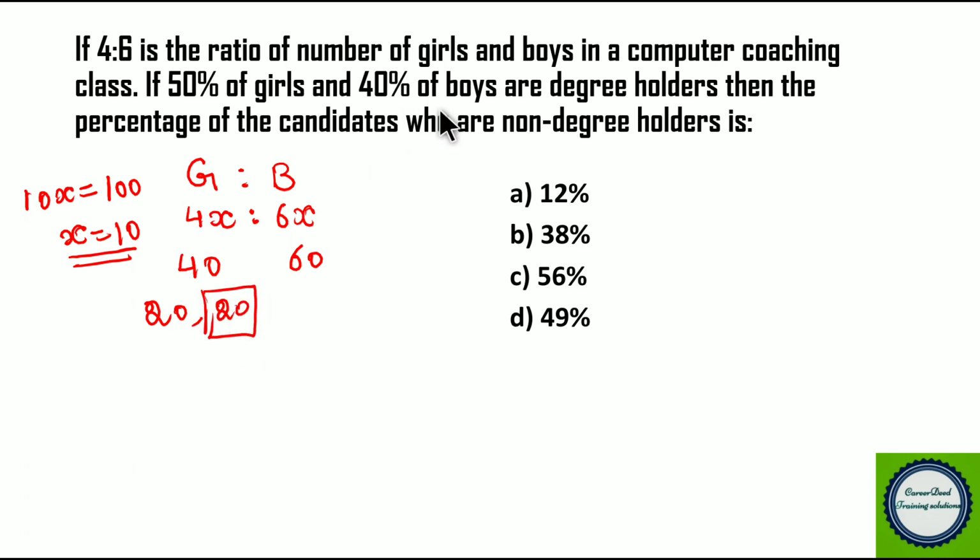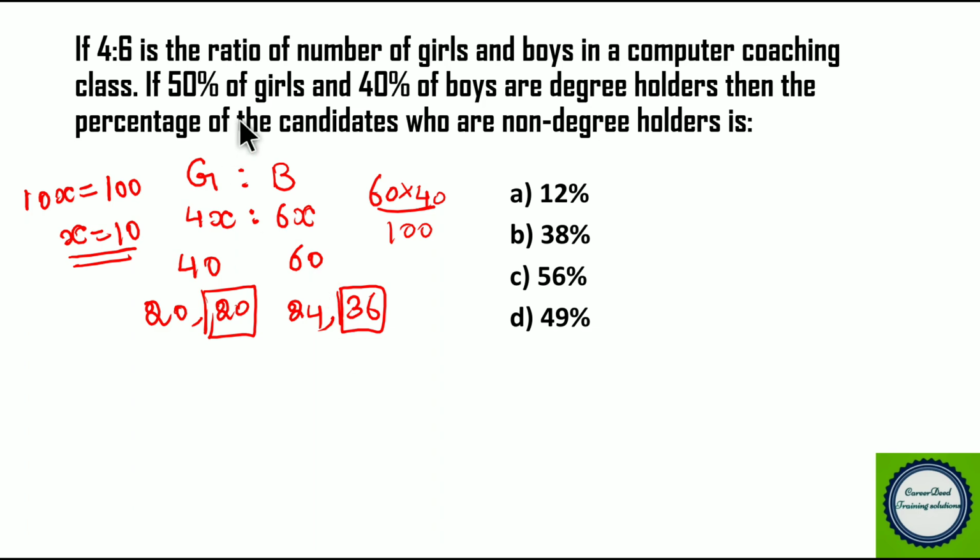And if you take boys, 40% of the boys are degree holders, so the remaining 60% will be non-degree holders, right? So what is 60% of 60? That is 60 into 60 by 100. You get 36 candidates who are non-degree holders. So the remaining 24 people are degree holders, and 36 people are non-degree holders.